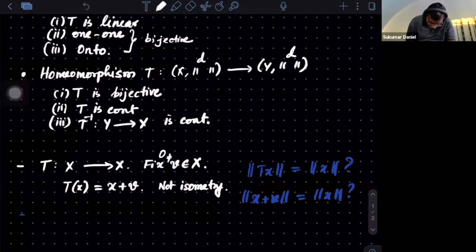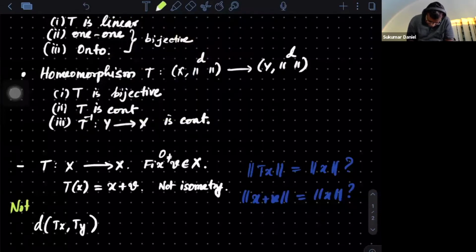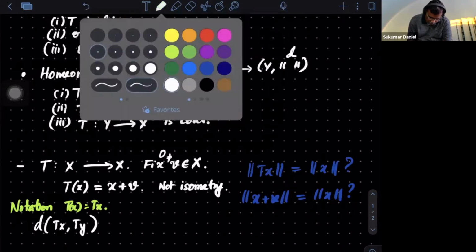So, the distance between Tx and Ty. If maps are linear, I may drop writing the brackets; it's a notation, and it should be understood for a linear map. But here it is not linear, so I should write the brackets.